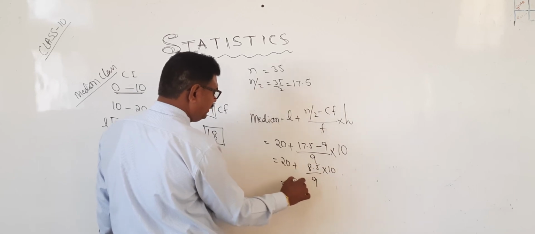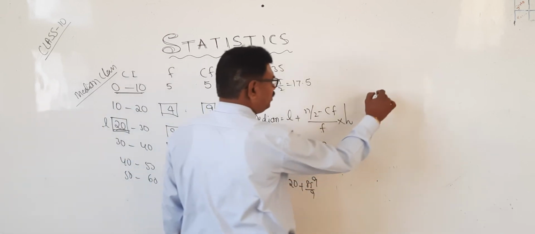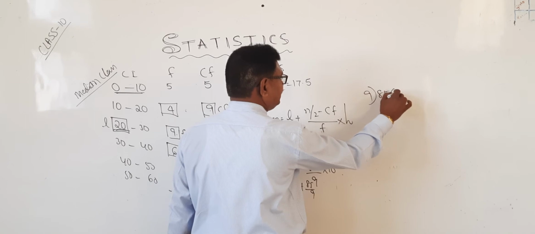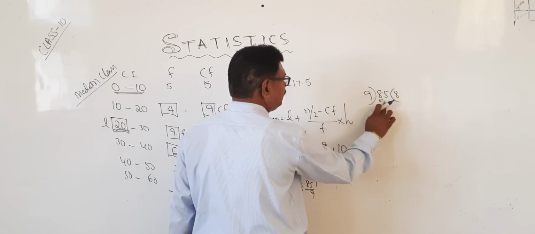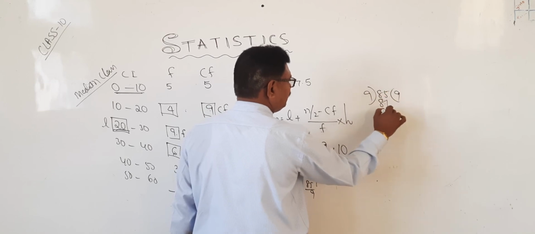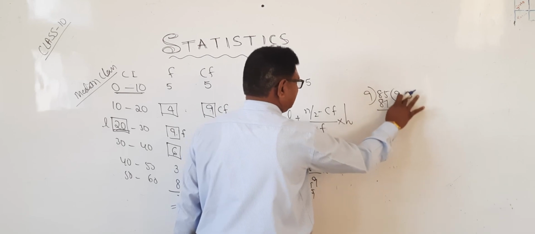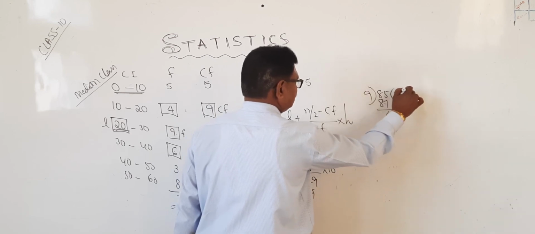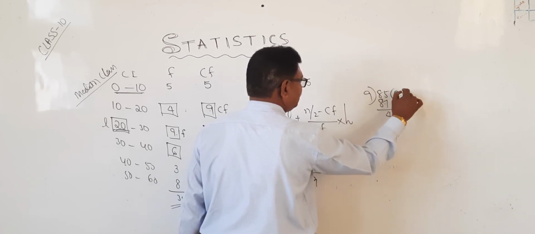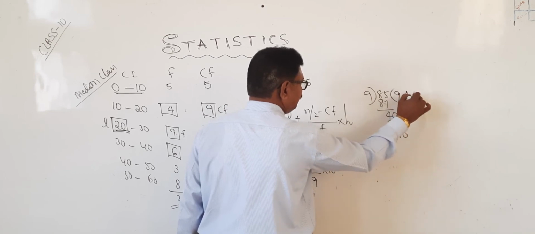Otherwise, 20 plus 85 by 9. So here you can do 85 divided by 9, 9 nines are 81, 4.6, and continue dividing.